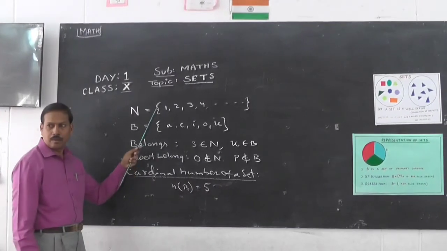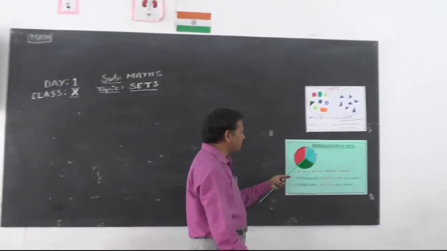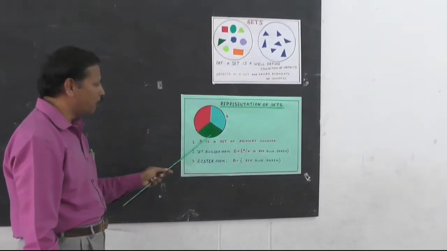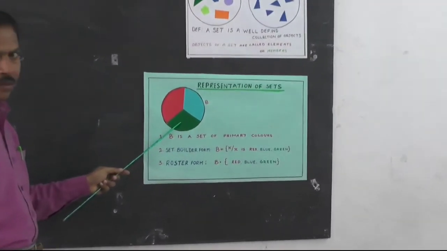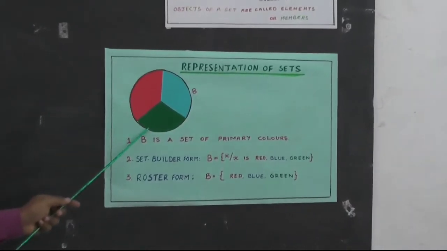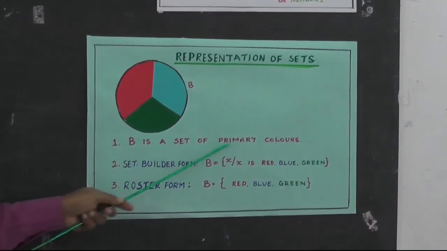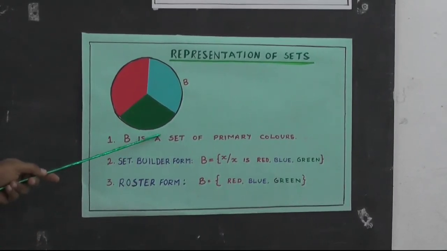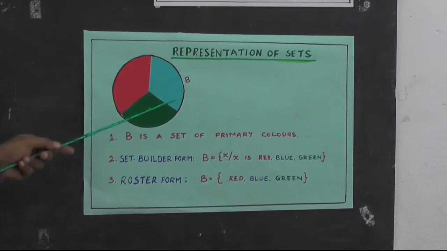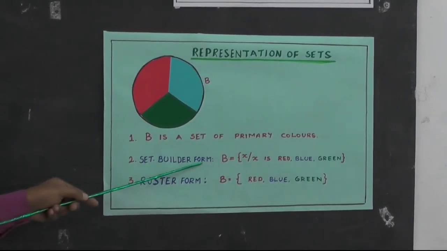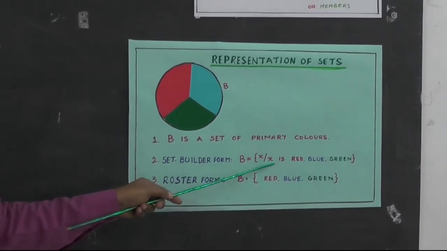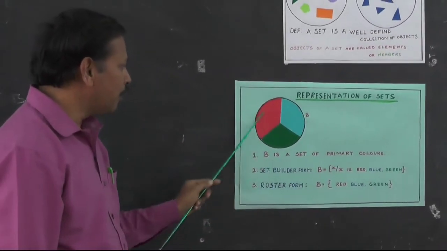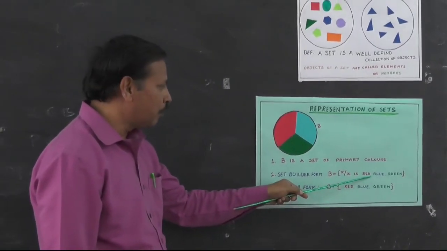Now, representation of a set. Just see this example here. You are finding this B is a set which is a group. You will find here 3 different colors. So you take this as set B, the set of primary colors. Set builder form: this is describing a set. This description of a set can also be written this way, that is called set builder form. B equals x such that x is red or blue or green. That means here these elements are shown separately, so it is called set builder form.